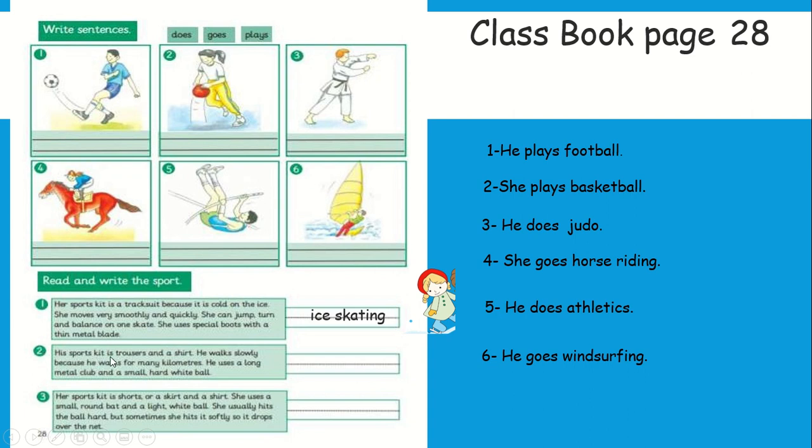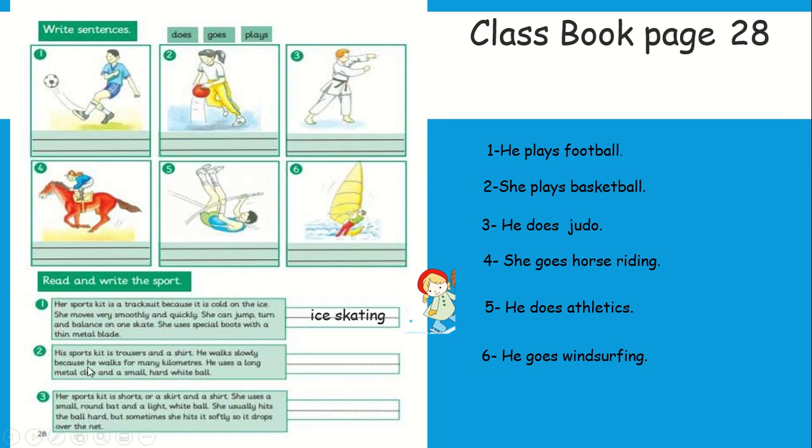His sport kit is trousers and a shirt. He walks slowly because he walks for many kilometers. He uses a long metal club and a small hard white ball. So what is it?